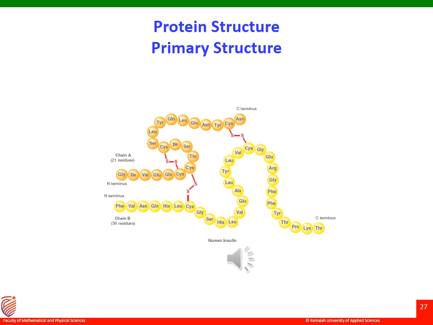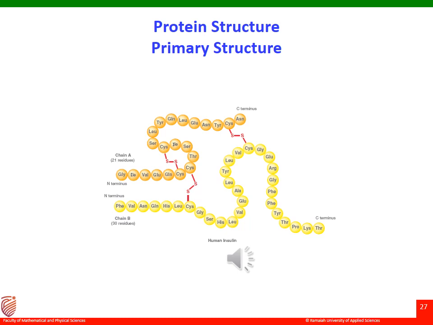Proteins are fairly large organic molecules, and as such the structure of a protein is more complex than the structure of a simple organic compound. Depending upon the complexity of the structure, we further classify them into primary, secondary, tertiary and quaternary structures. First, let us look into the primary structure. The primary structure of a protein is the sequence of amino acid residues.